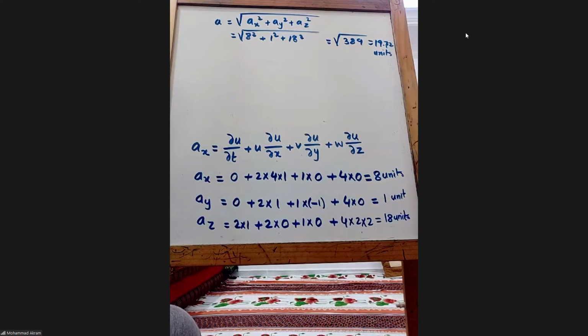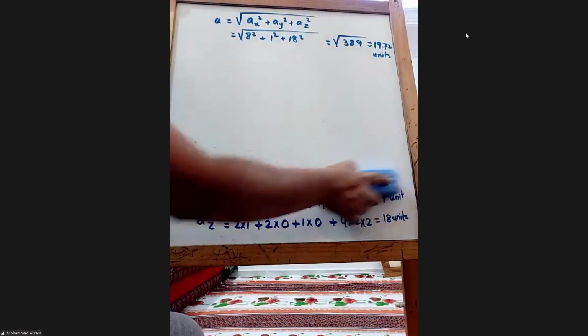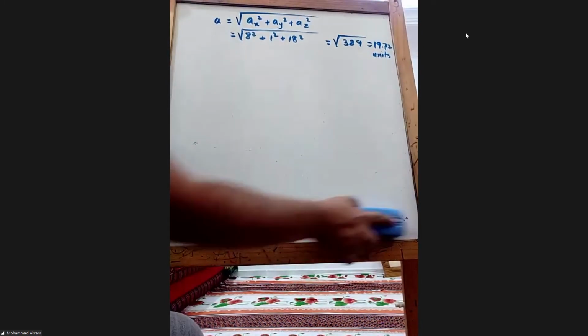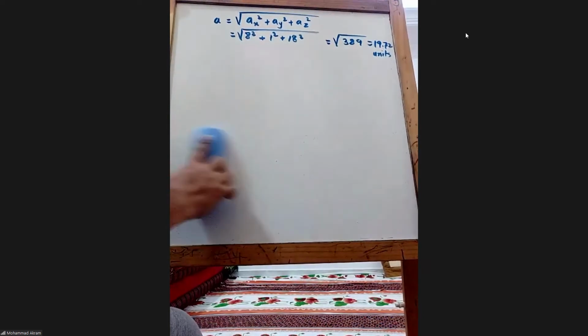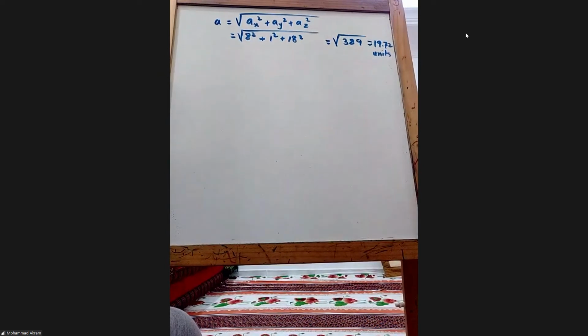Okay. Can you confirm whether this flow follows the continuity equation or not? Is it steady flow or unsteady flow? Unsteady. Why is it unsteady? It changes with time. Yes, because if you see, one of the terms has a t term in it. That means it is changing with time.